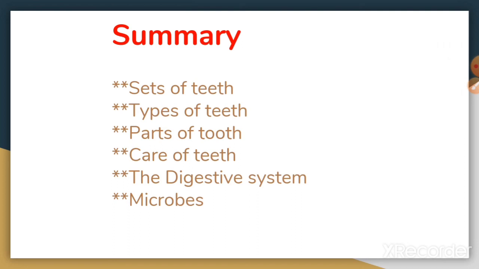Next topic, microbes. Microbes are a very small living thing that cannot be seen with the naked eye, and they can be seen only with the help of an instrument called microscope. There are 4 main types of microbes. Virus, bacteria, fungi and protozoa.